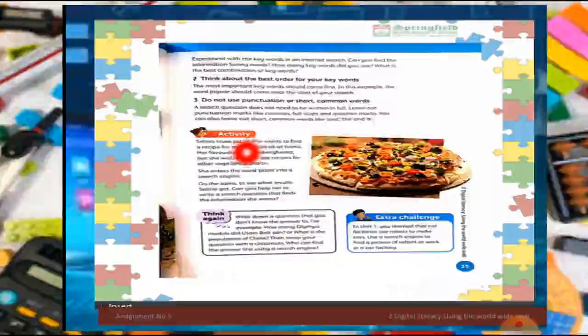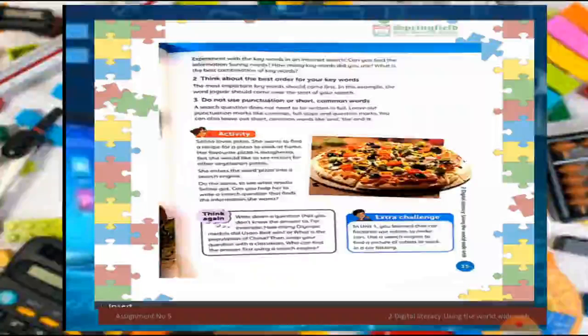Just like if I write pizza, all the information related to pizza will be displayed. If I write in quotes vegetarian pizza, recipe of a pizza, vegetarian pizza information, I will give you an example. Just like I want to know about pizza recipes.